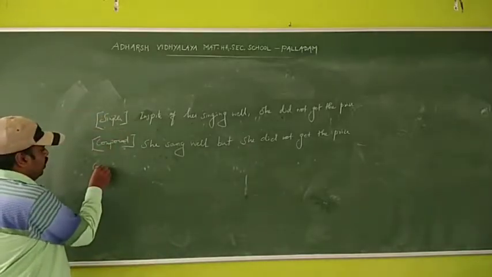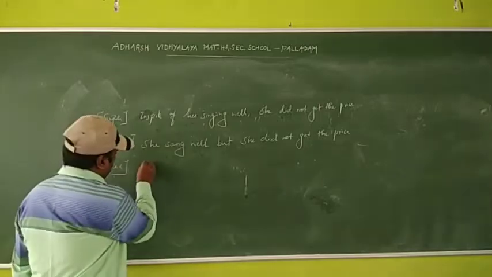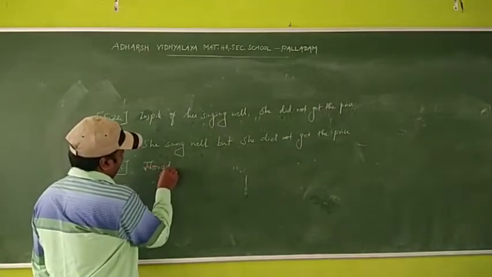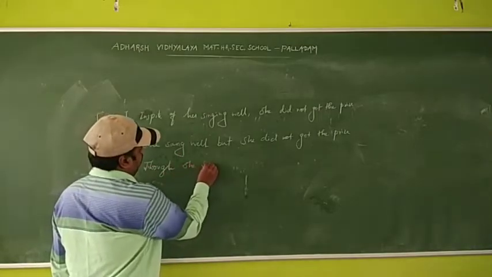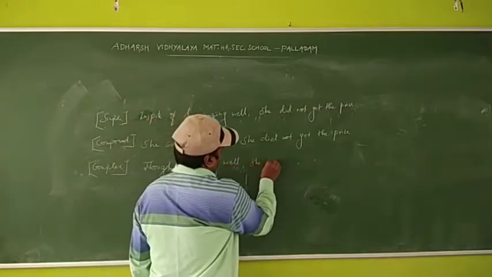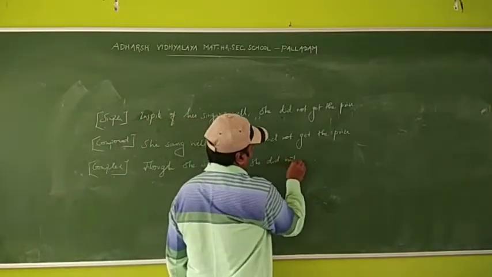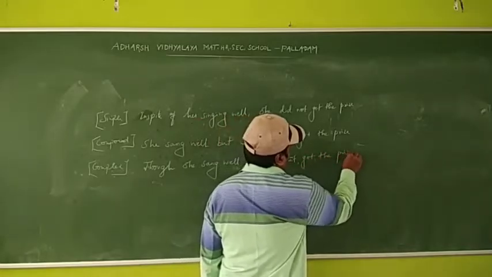So when you change into complex, what is the subordinating conjunction? Though she sang well, she did not get the prize.